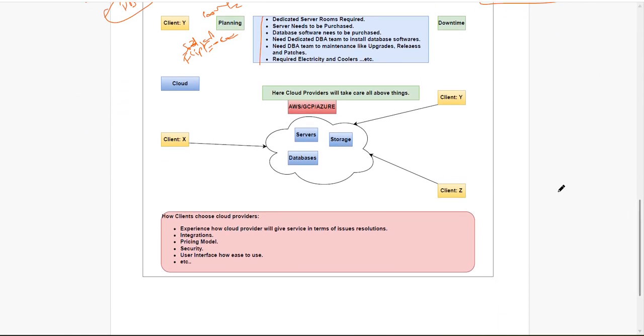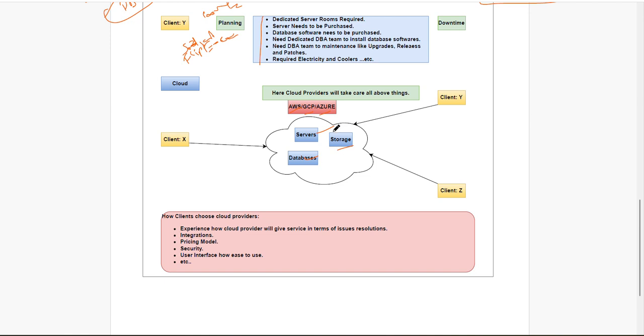Now, if you come to cloud, as I told, who is providing cloud services? AWS, GCP, Azure. Now, compared to on-premises, these people maintain everything in advance: servers, databases, storage.